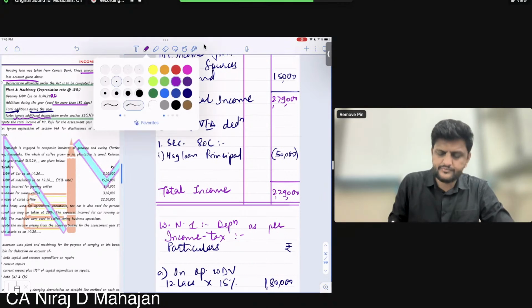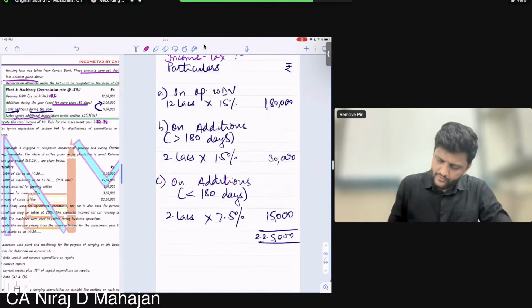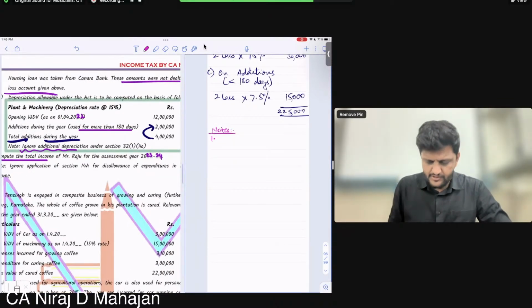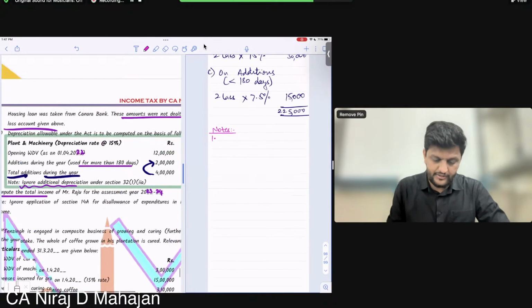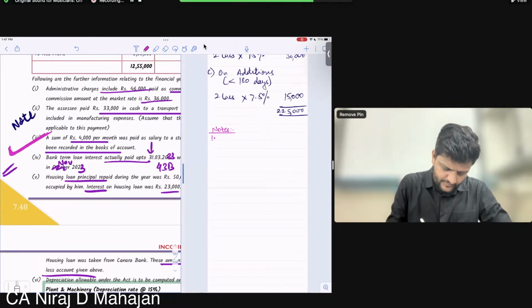Write notes. I'll go ahead, write down. Chalo, write notes. One point, something different treatment they have given for unrecorded expenditure over here. See, this is unrecorded right now.